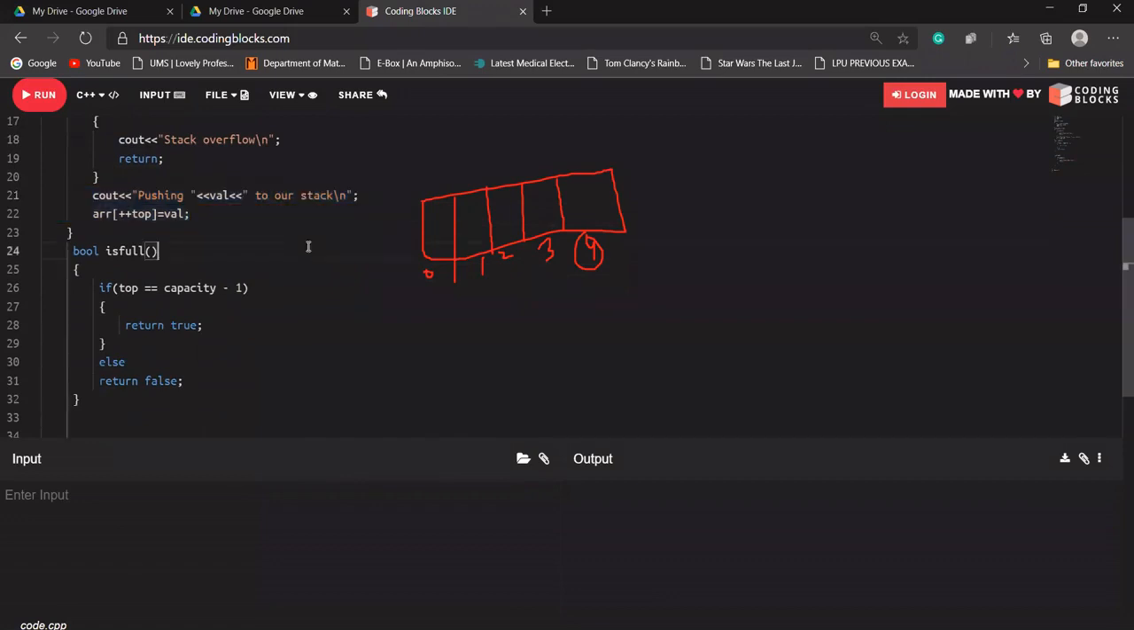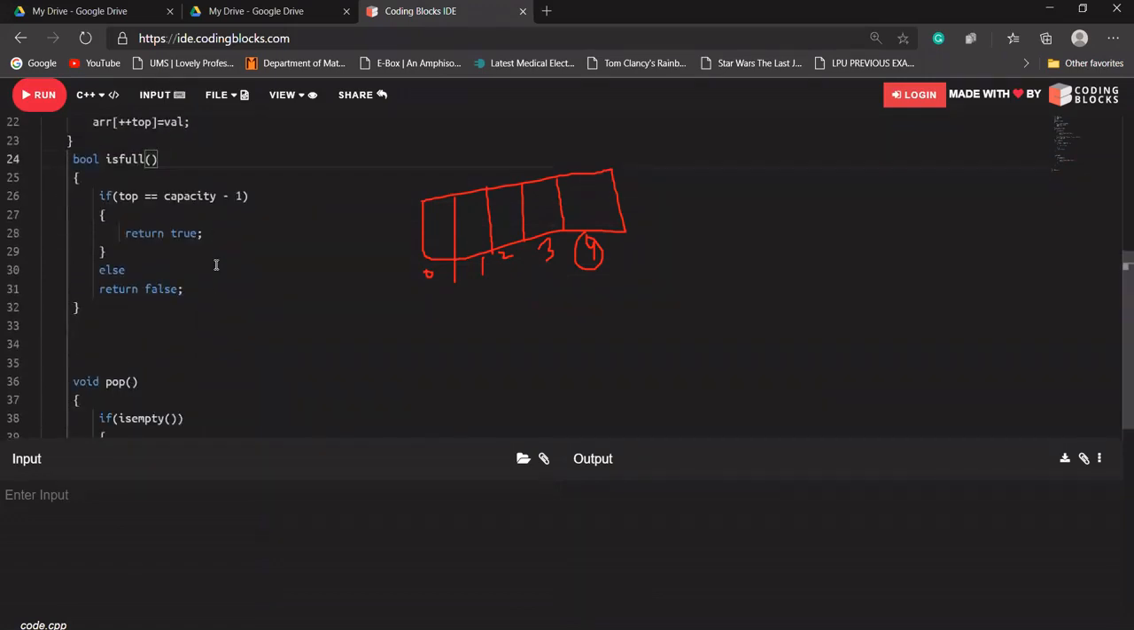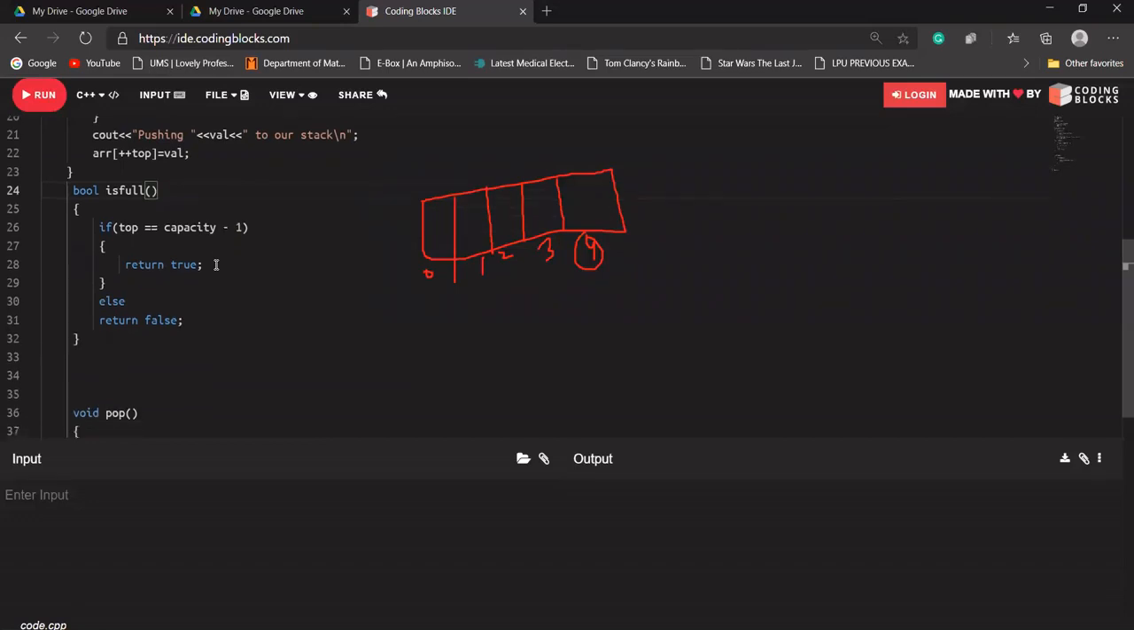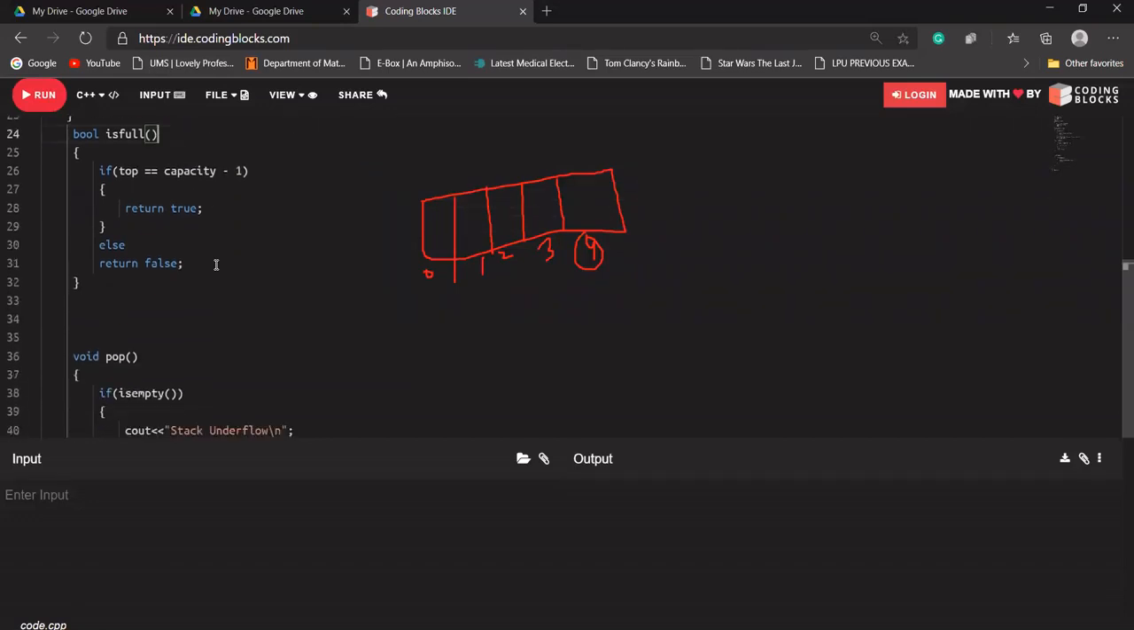Okay, Ashish, bool is just a data type like integer, float, double, character, string. Bool is just like that.